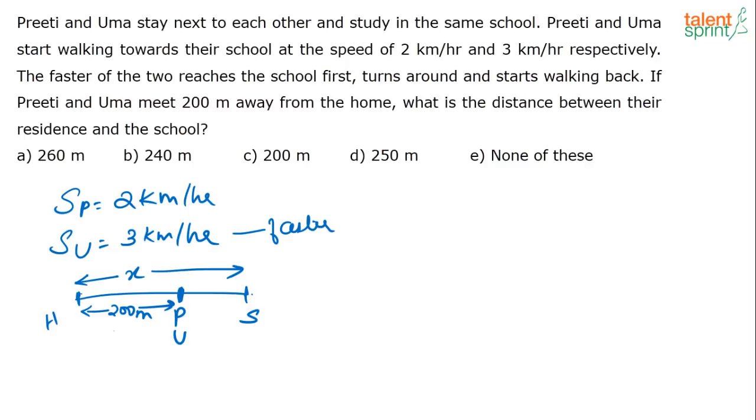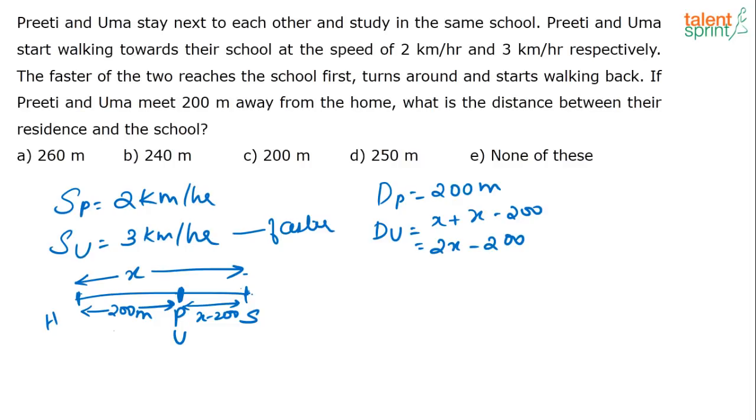So let's check. So here what is the distance that is travelled by Preeti? Preeti has travelled 200 meters, right? In the same time, what is the distance travelled by Uma? Uma has travelled x, she has covered this x fully, then another distance, right? What is this distance? See, if the full distance is x and this is 200, then this is x minus 200. So Uma has covered x plus x minus 200, or Uma has covered 2x minus 200.